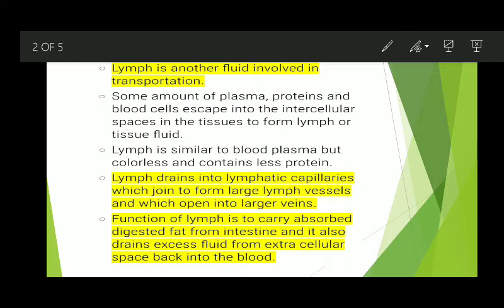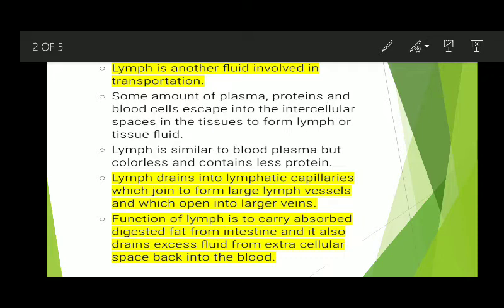It is colorless because it does not contain red blood cells. And what does it contain? Lymph contains large proteins and digested food which come into it from tissue fluid between the cells. And lymph also contains germs from the cells and fragments of dead cells.